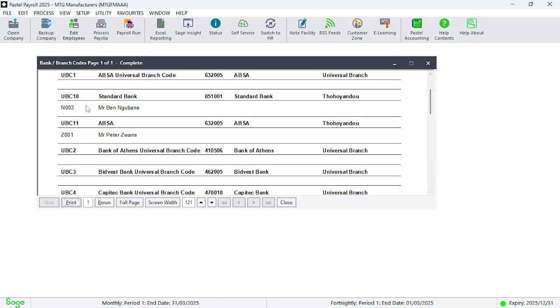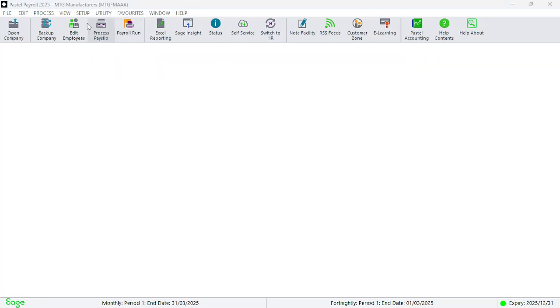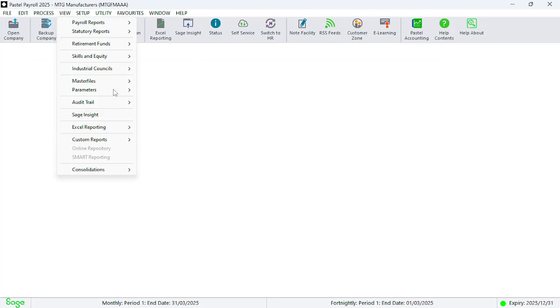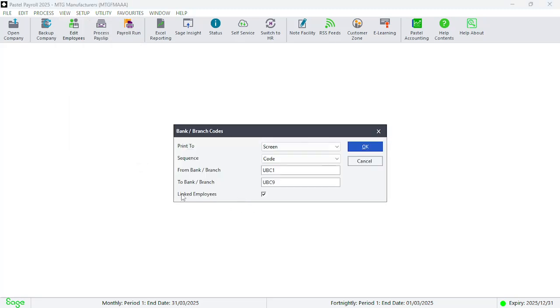And these two have been linked simply because we ticked this link here, branch code, ticked on this link here, linked employees. So the choice will be yours, and I'll leave that decision up to you.